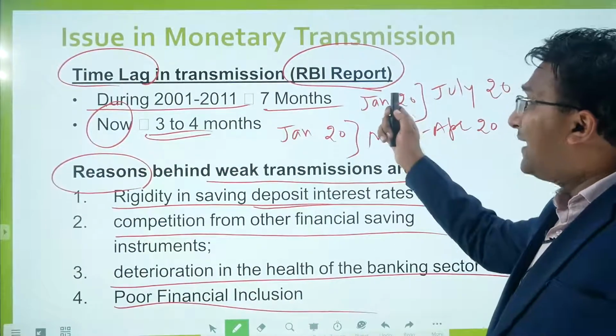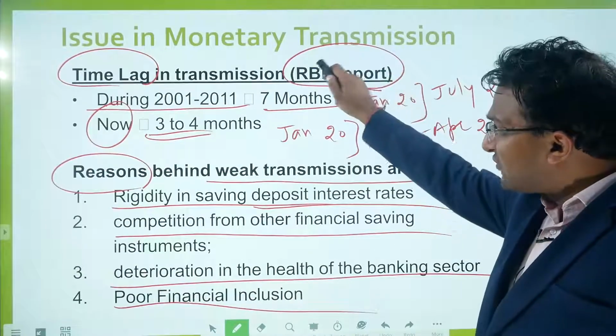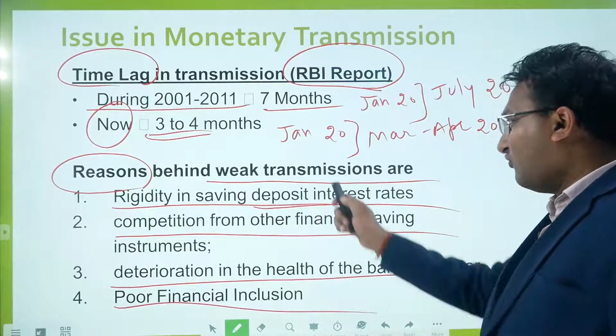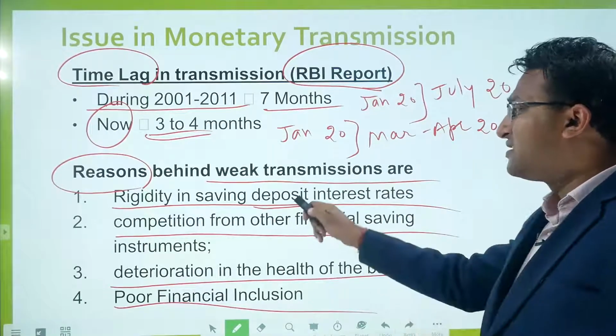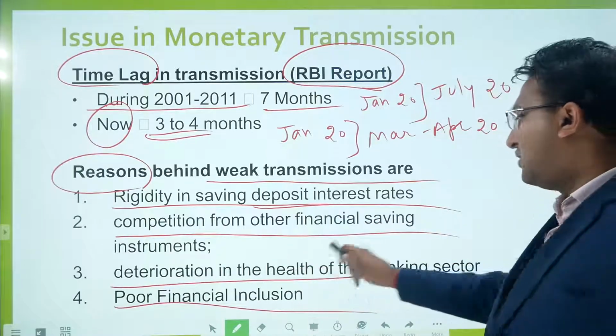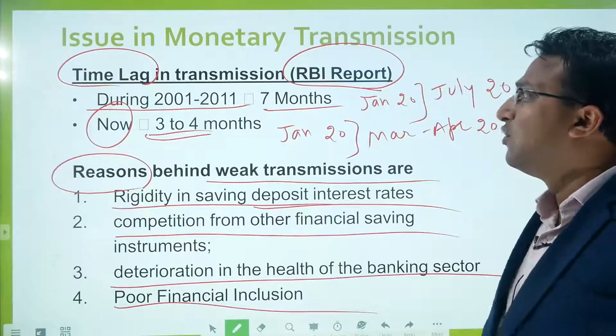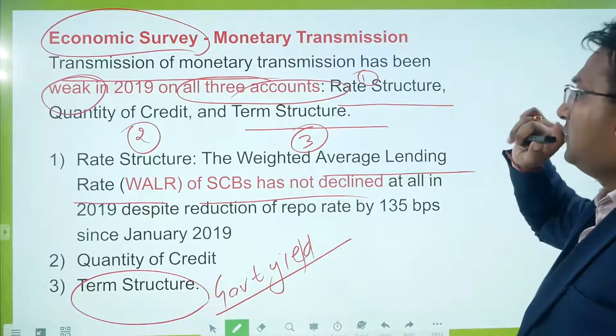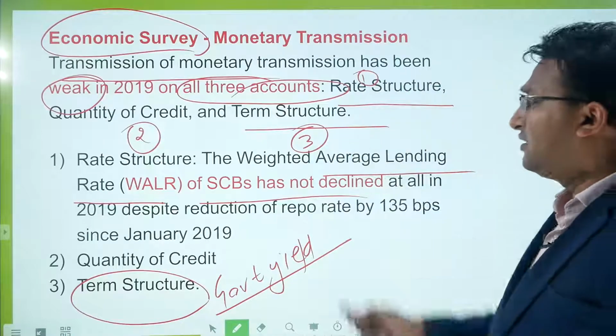There was a time lag of 7 months earlier, now it is a time lag of 3 to 4 months, and weak transmission is there because of the rigid saving deposit rate, competition from other financial saving instruments, deterioration in the health of the banking sector, and the poor financial inclusion. The Economic Survey says monetary transmission has been weak in India.